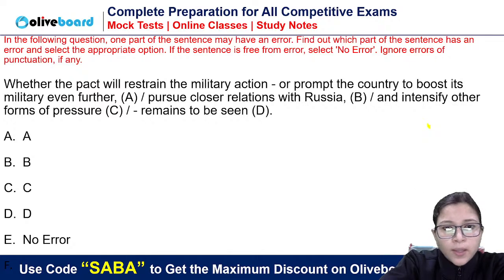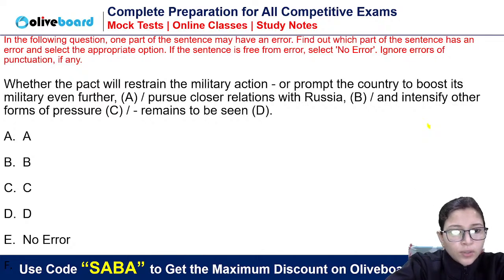See the sentence, see the structure, and as far as I remember, we have discussed these questions recently only, guys. Maximum are saying that it should be D, right? It should be "remains." What is the subject of "remains"? Can anyone tell me? Quickly, guys, tell me what is the subject of "remains"?